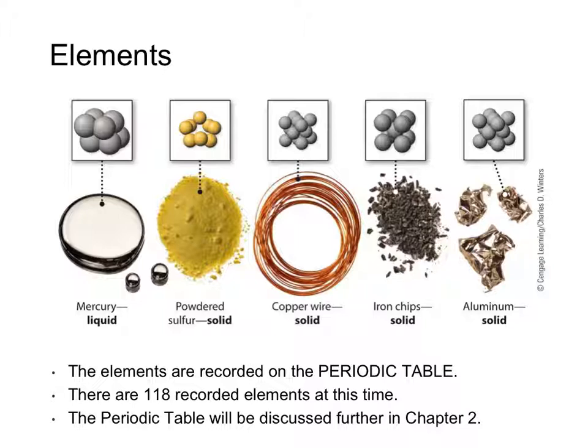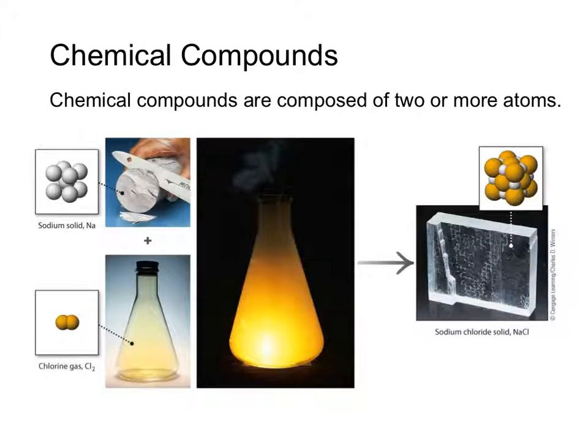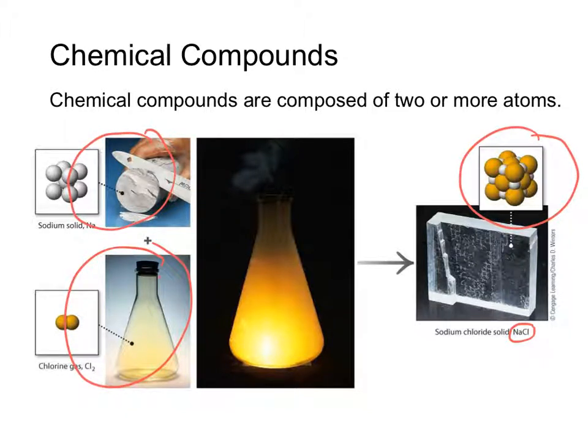At this point, there are 118 different identified elements. We will discuss the periodic table much further in Chapter 2. Compounds are still a pure substance, however they are made up of two or more atoms. Sodium chloride, for instance, with the chemical formula NaCl, is made up of the elements sodium and chlorine. When they come together in a chemical reaction, they can form sodium chloride.